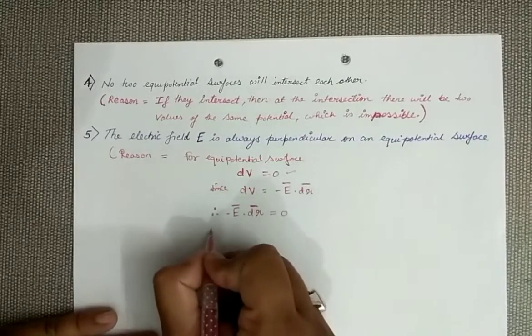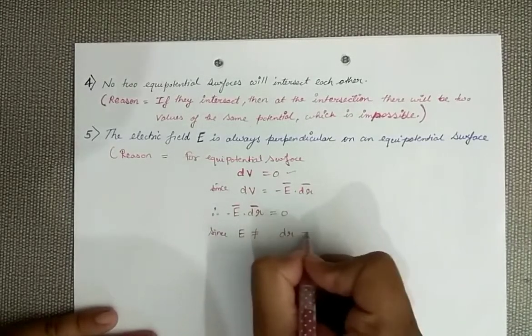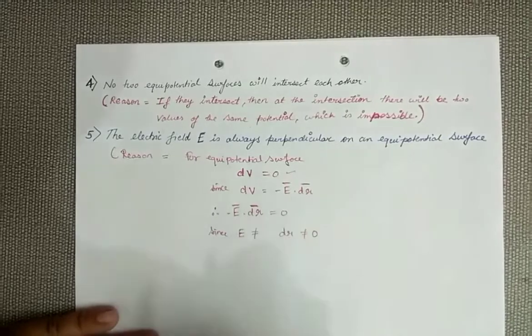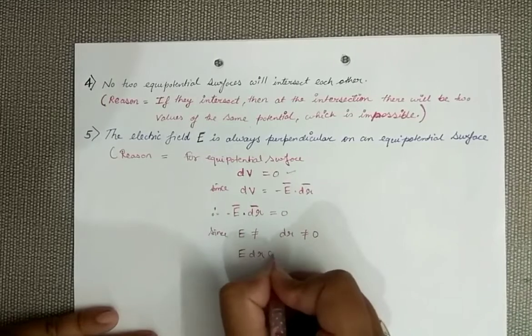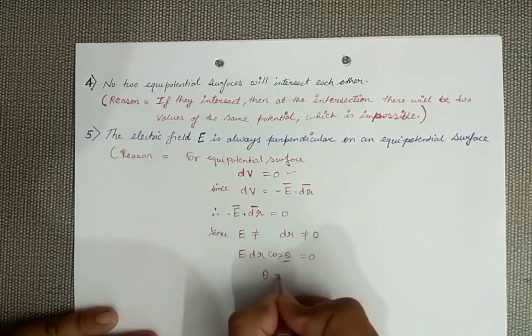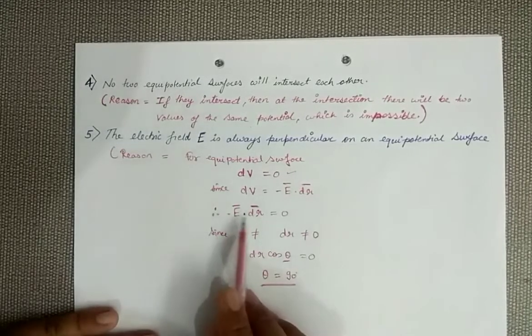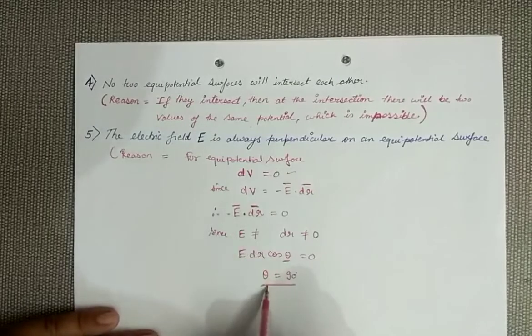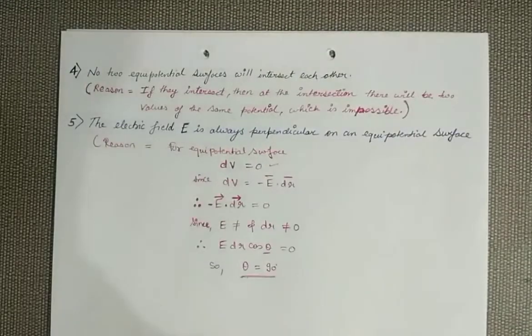Since the electric field can never be 0 and the distance can also never be 0, how can these two product give 0? We know that E dot dr, on removing this dot, we get E dr cos theta equals 0. So cos theta is 0 only when theta is 90 degrees. That means the electric field and the surface are perpendicular on the equipotential surface. Just see, you will get it very carefully. So moving to our next point, the 6th point.